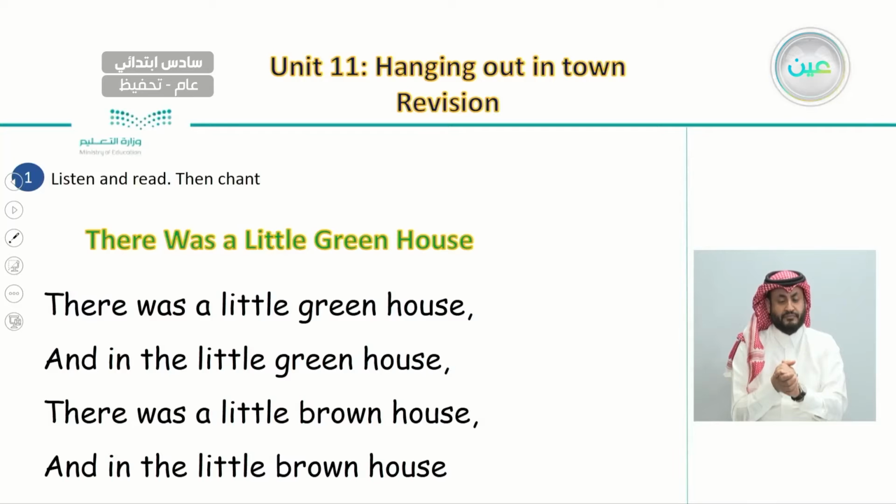So the first part here of our chant is called There Was a Little Greenhouse. Let's listen. There was a little greenhouse.